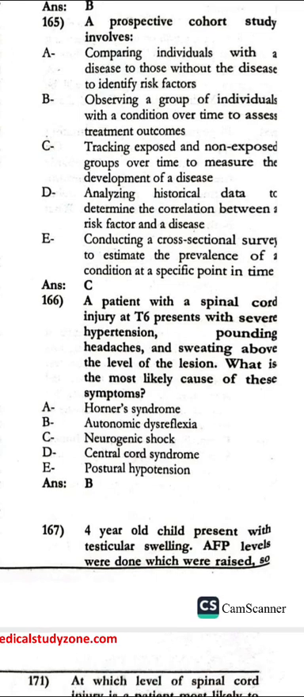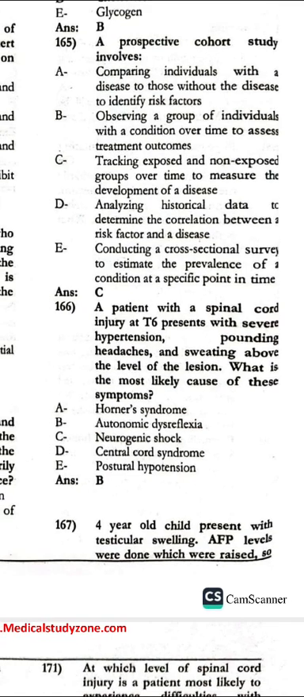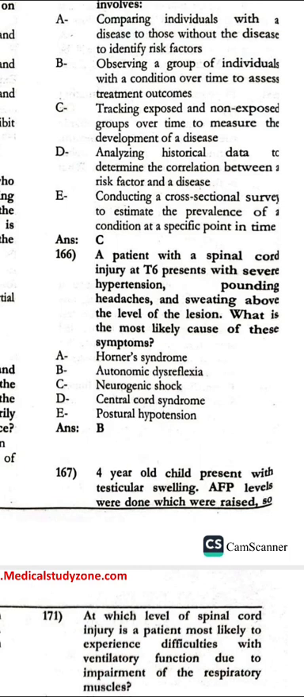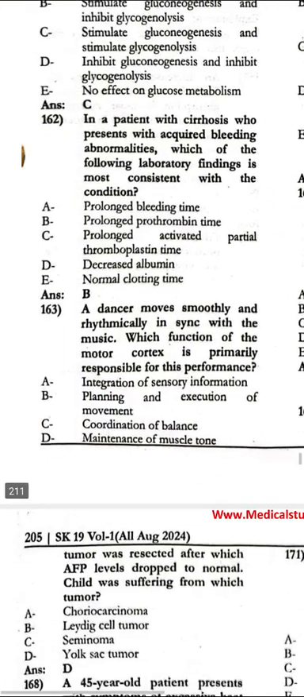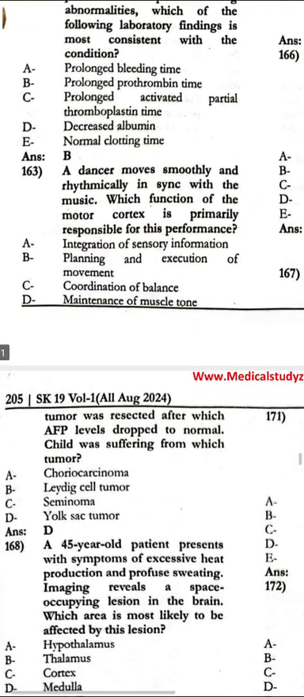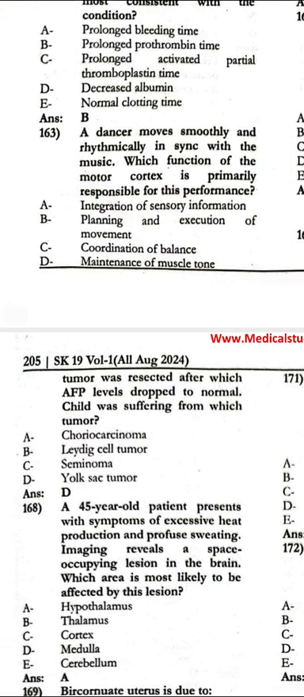166. A patient with a spinal cord injury at T6 presents with severe hypertension, pounding headache, and sweating above the level of the lesion. Which is the most likely cause of the symptoms? That is autonomic dysreflexia. A 4-year-old child presents with testicular swelling. AFP levels were done, which were raised. The tumor was resected and AFP levels dropped to normal. Child was suffering from which tumor? That is a yolk sac tumor.